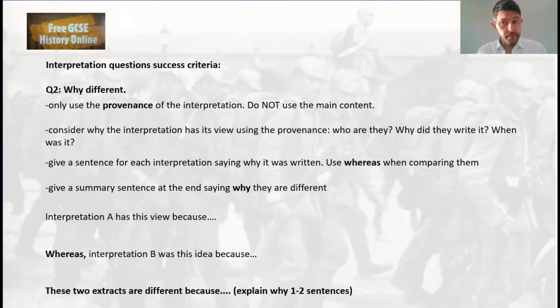Then use whereas again to talk about the other side of the argument. Give a summary sentence at the end. So exactly the same short little paragraph, but now we're talking about the provenance. So interpretation A has this view because, whereas interpretation B has this view because, and then explain at the end. I hope that's relatively simple by now.